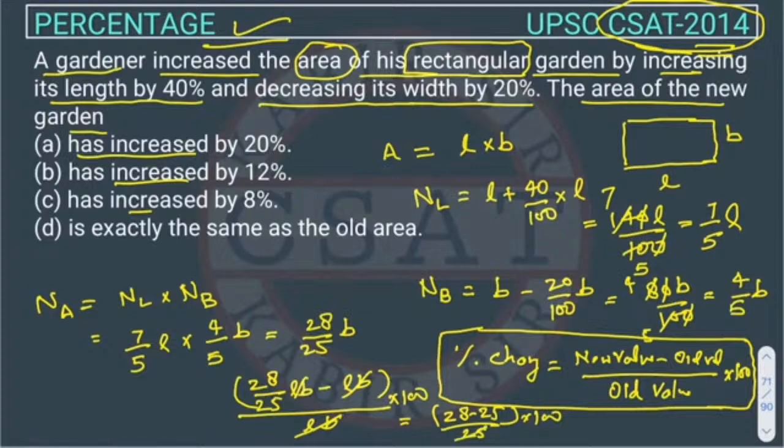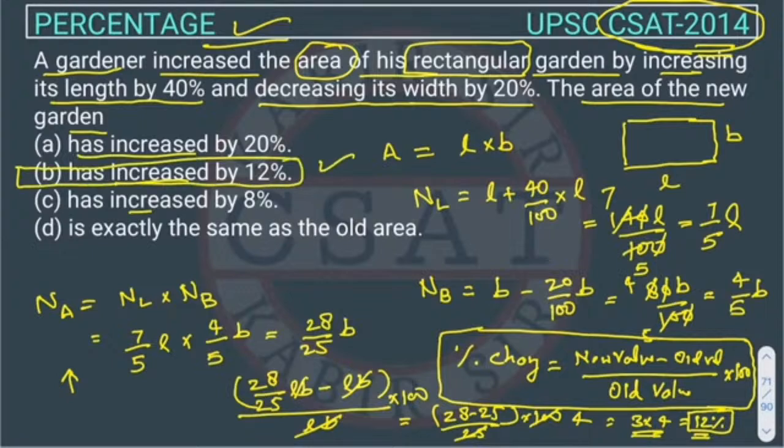This 25 will cut this 4 times and there will be 3. So it will be 3 into 4 is equal to 12%. Because this is plus, not minus, the area will increase, right? Because we are getting a positive value. If we get a negative value, then the change will be decreasing. So the answer will be option B, increase by 12%.